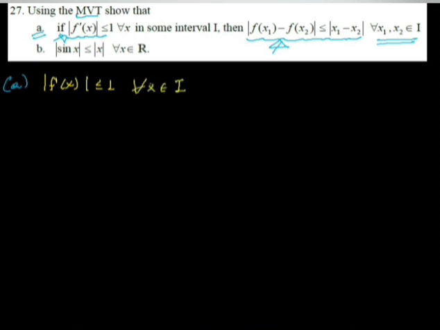ኢንተርቫልን ከተጠቀምን mean value theorem ይሰራል ማለት ነው using the mean value theorem show that the first case using the mean value theorem if this condition is given for every x taken from a certain interval then this inequality holds true for all x taken from the given interval እንግዲህ mean value theorem ተጠቅመን ይሄ ኮንዲሽን እውነት ከሆነ ይሄ inequality ሁሌም እውነት እንደሚሆን አሳዩ ነው የሚለው እንግዲህ so mean value theorem እንጠቀማለን what is given absolute value of f derivative at x is less than or equals to 1 for all x taken from a certain interval I ለማንኛውም x ከተሰጠው ኢንተርቫል ይሄ ኢኒኳሊቲ እውነት ከሆነ የተጠየቀውን ይሄንን ኢኒኳሊቲ ሁሌም እውነት እንደሆነ ማሳየት እንችላለን ማለት ነው።